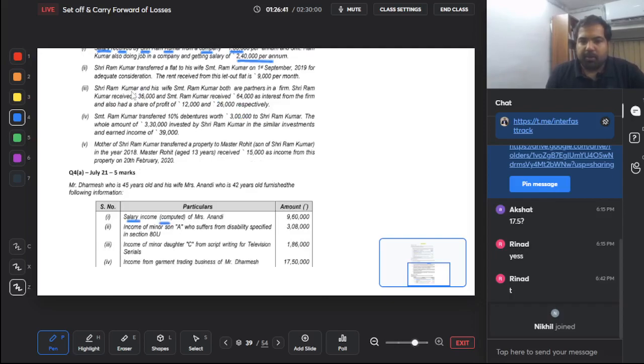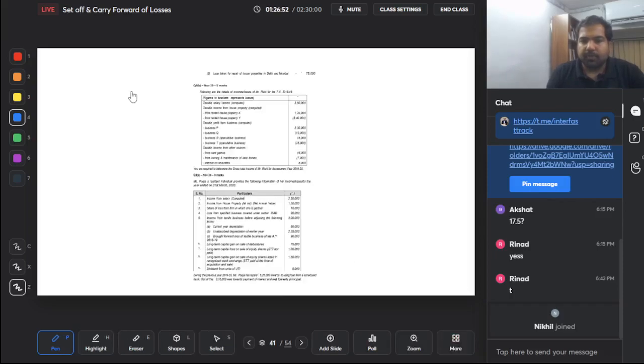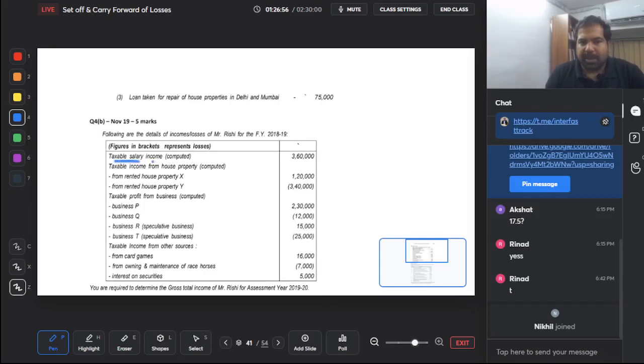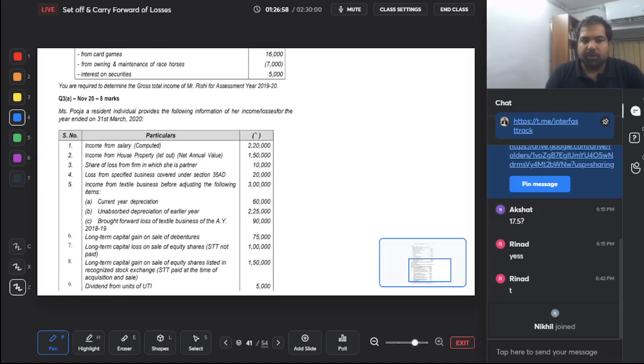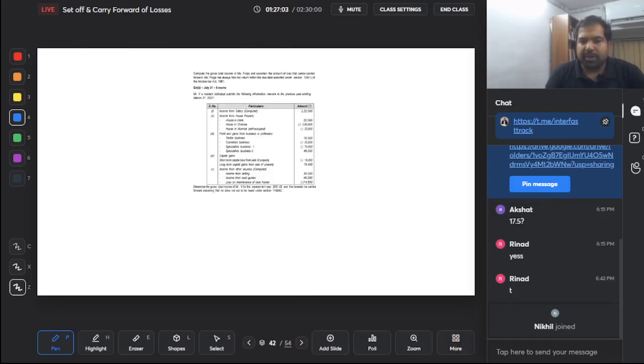Anandi's salary computed. Again, this is very simple. Income from salary again computed. So nothing to do here. Taxable salary income again computed. So nothing to do here. Income from salary again computed, nothing to do. All these are set of questions anyway.